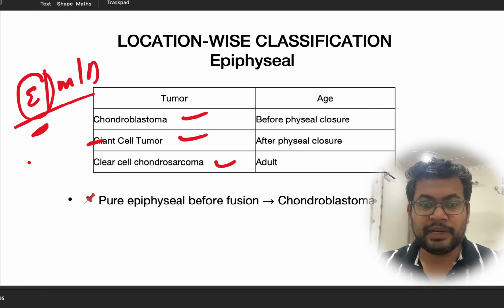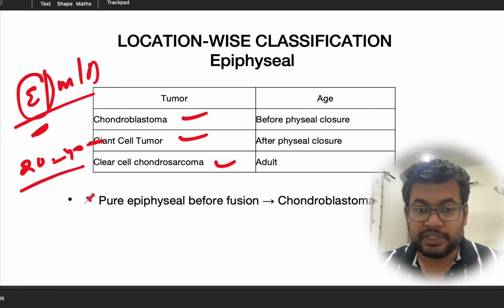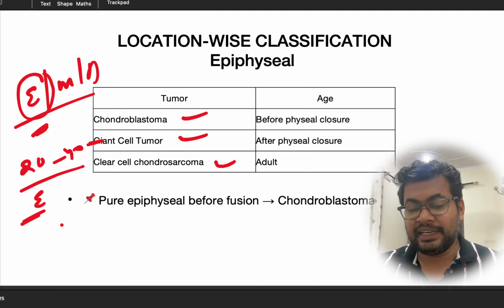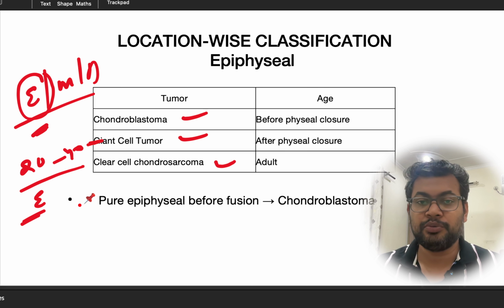So the giant cell tumor occurs in the 20 to 40 years age group, after the physeal closure, and the location is epiphyseal. So if we have a patient with an epiphyseal, locally aggressive tumor in the age group of 20 to 40 years, then most commonly it can be a giant cell tumor.